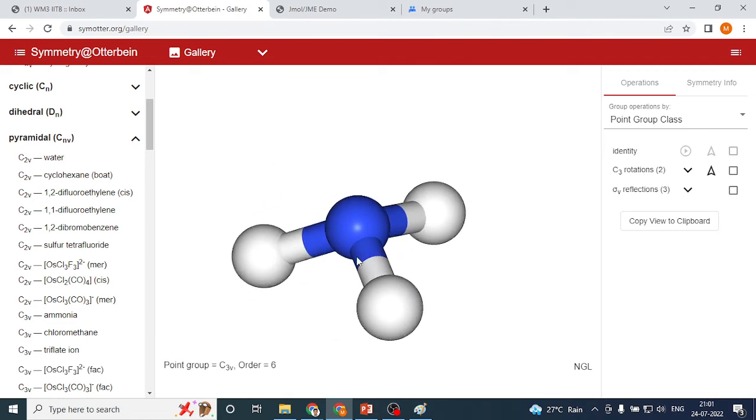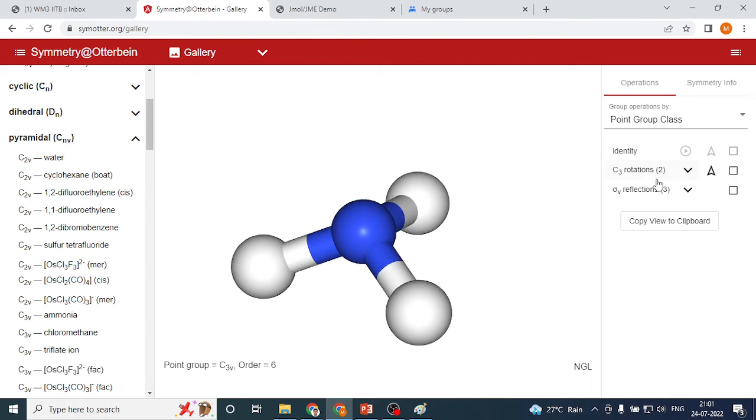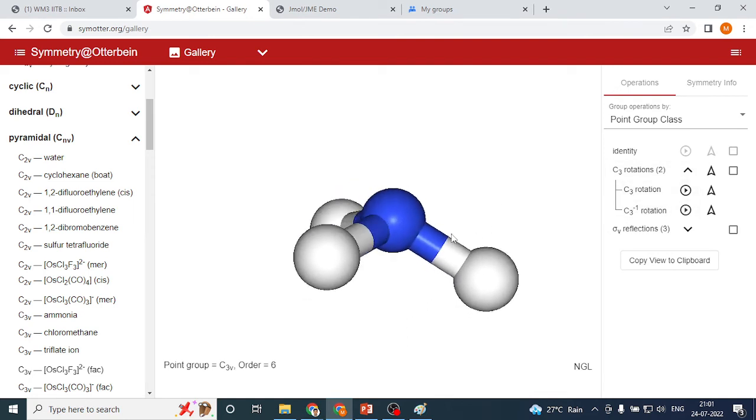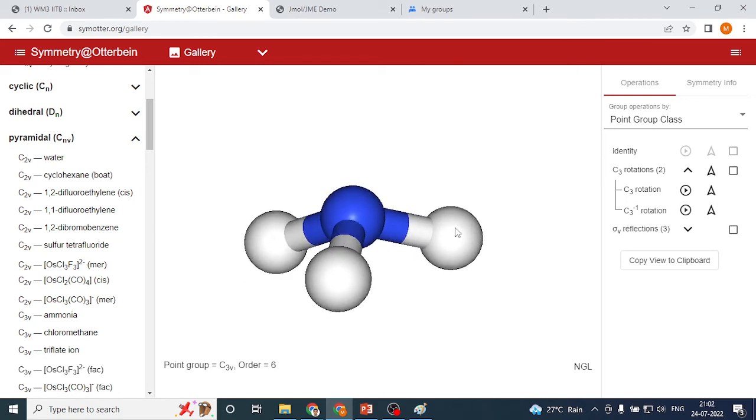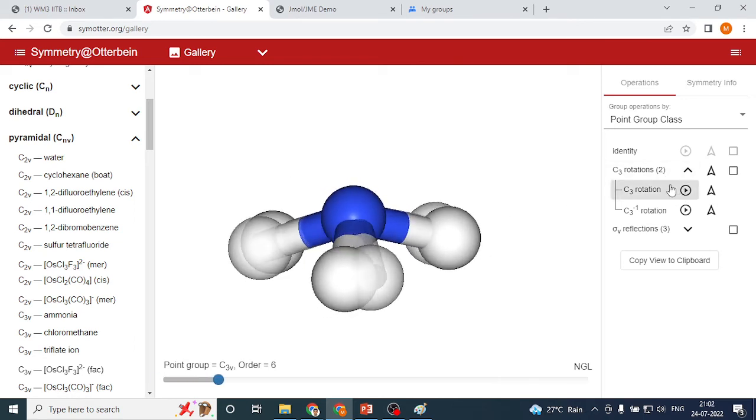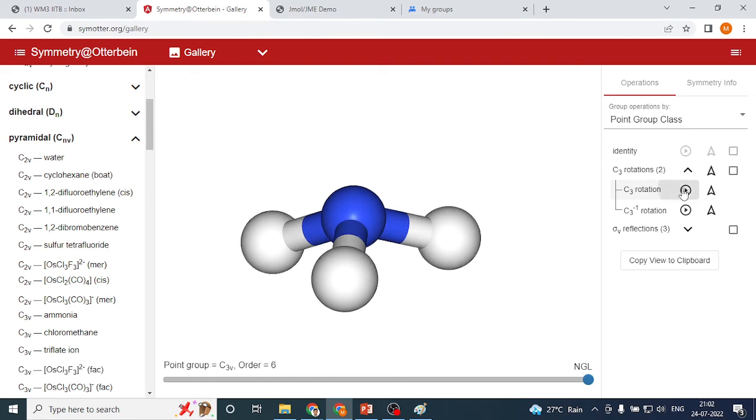There are 3 hydrogens. On the right side we see that C3 rotations are possible here, and there are 2 written and 1 is the inverse. We don't have any interest in that right now. So let's see the C3 rotation, how it looks. See, nice, right?